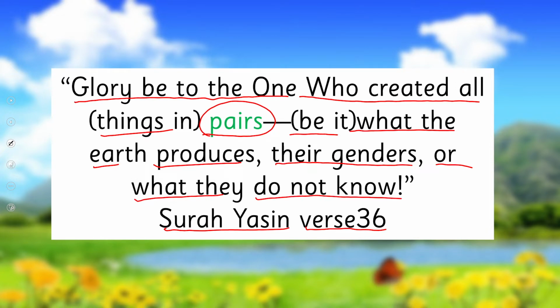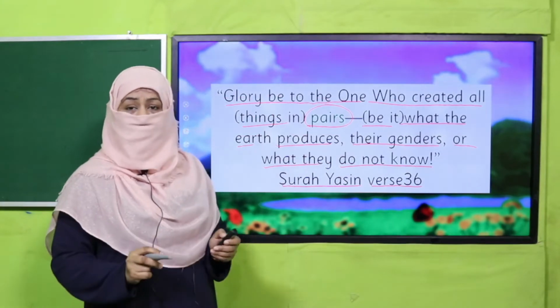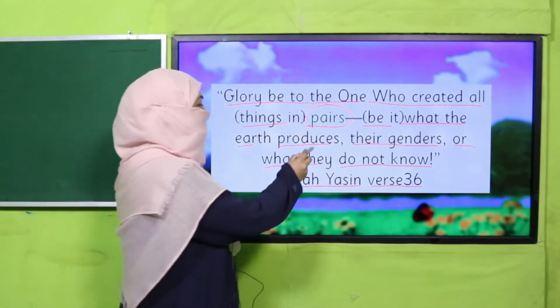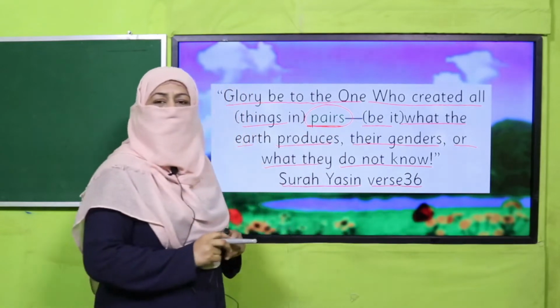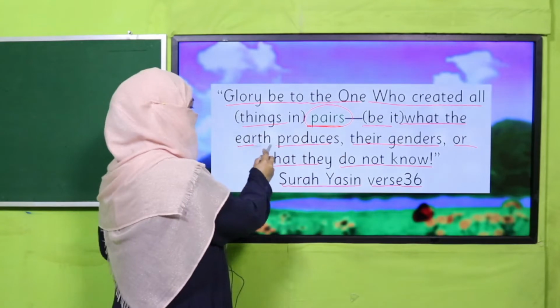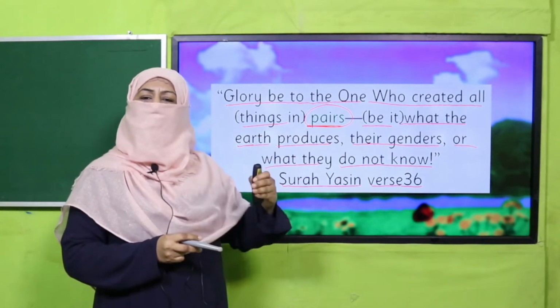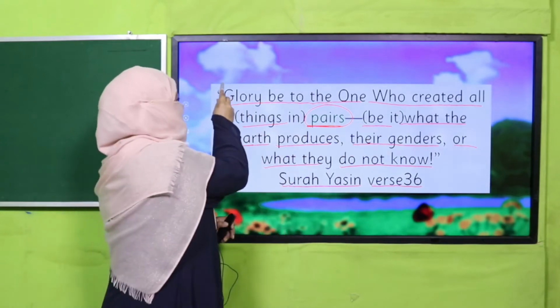Yes, my dear children, what this beautiful verse tells us is that there are many creatures Allah has created in pairs. And what is the effect? It grows in the earth, right? So there is a mama and baba, and their generation keeps on going. This is the message of this verse.